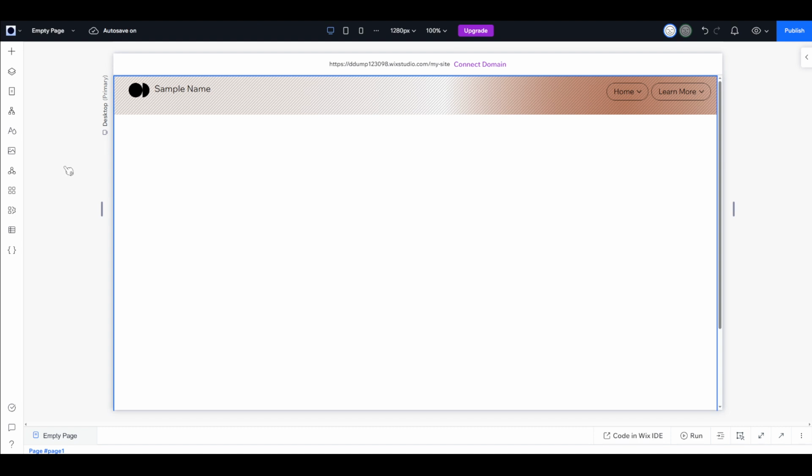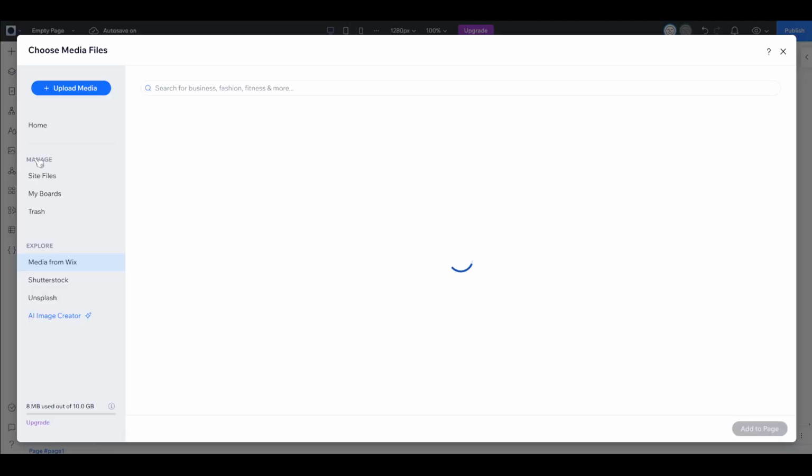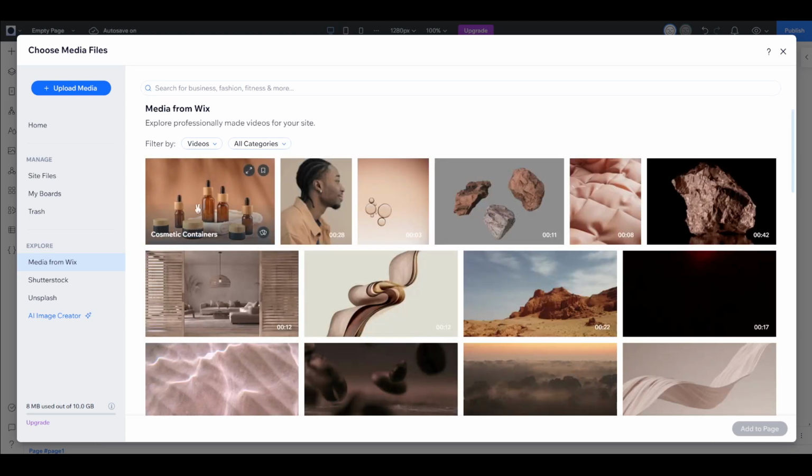To begin, direct your attention to the left sidebar of your Wix Studio workspace. Here, you'll notice an icon that resembles an image. This is your gateway to the media section. Clicking on it will bring you to a comprehensive library of all your media files, a convenient repository of everything you've uploaded to enhance the visual appeal of your site.